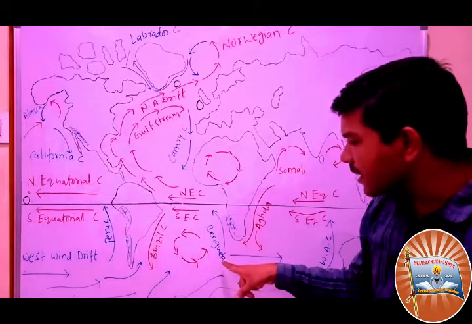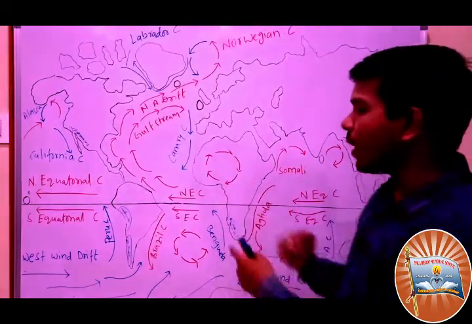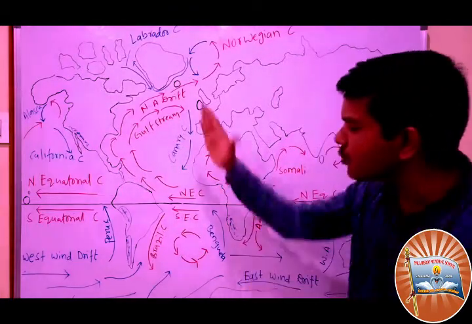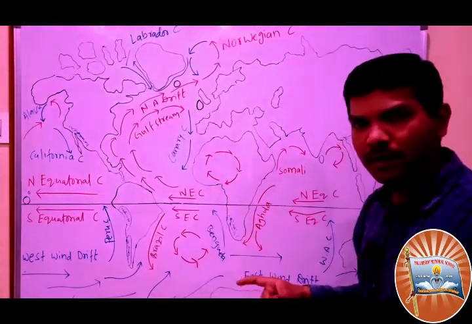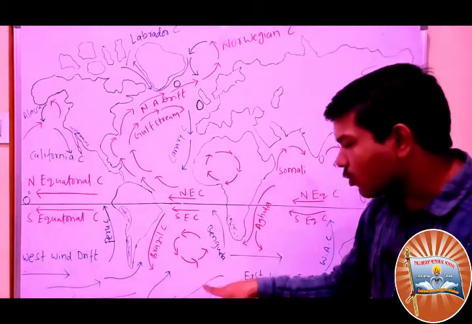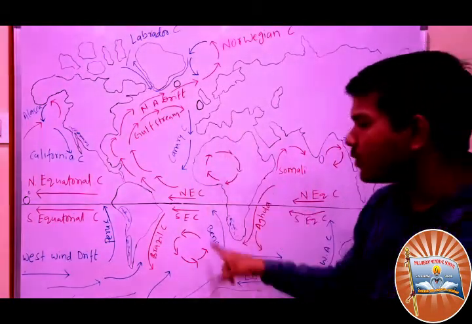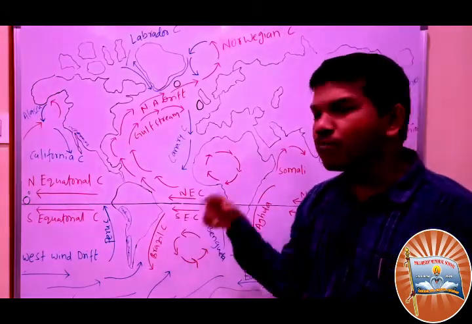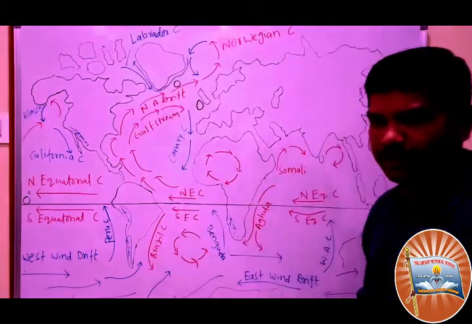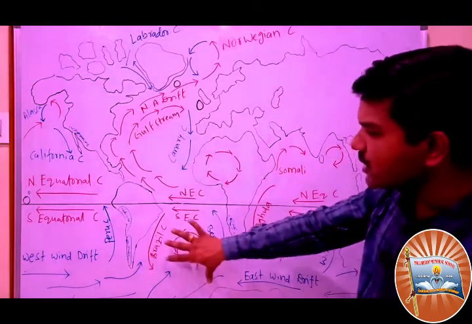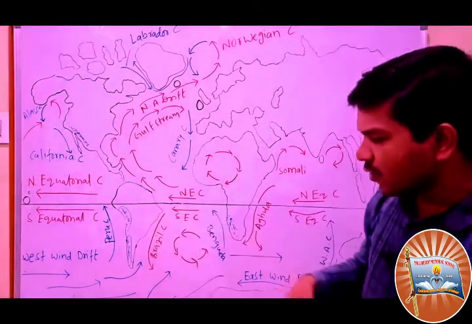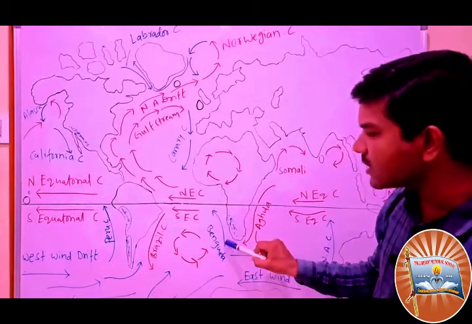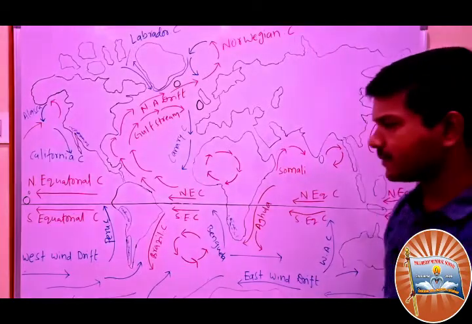Where is the Benguela current going? It is going toward warmer waters, because it wants to become warm. Cold ocean currents move towards the warm ocean currents, and warm ocean currents move to the cold ocean currents. Am I clear? So this is about the South Atlantic.